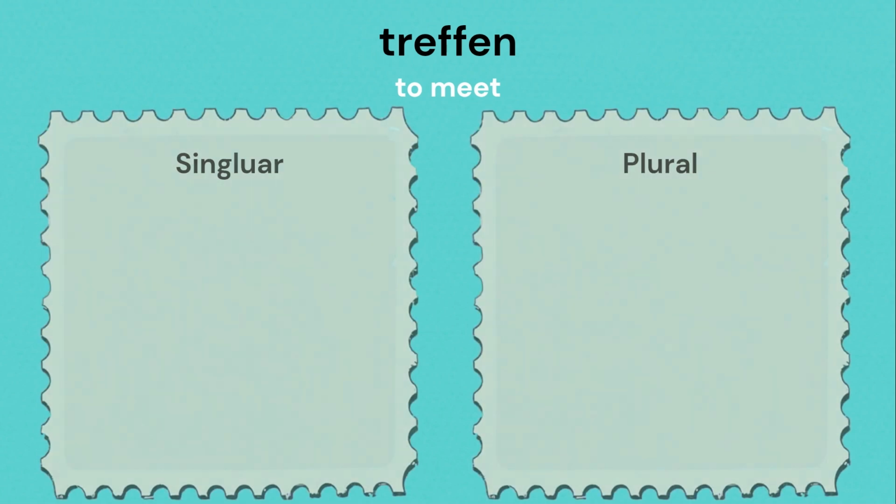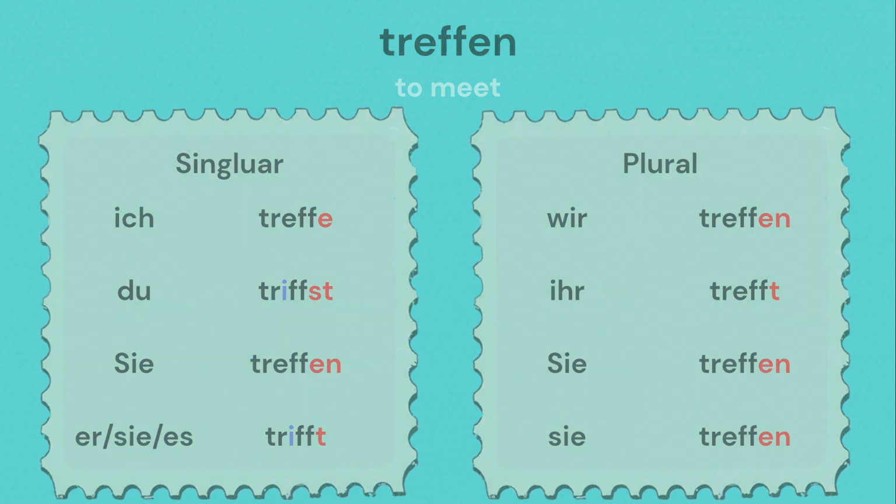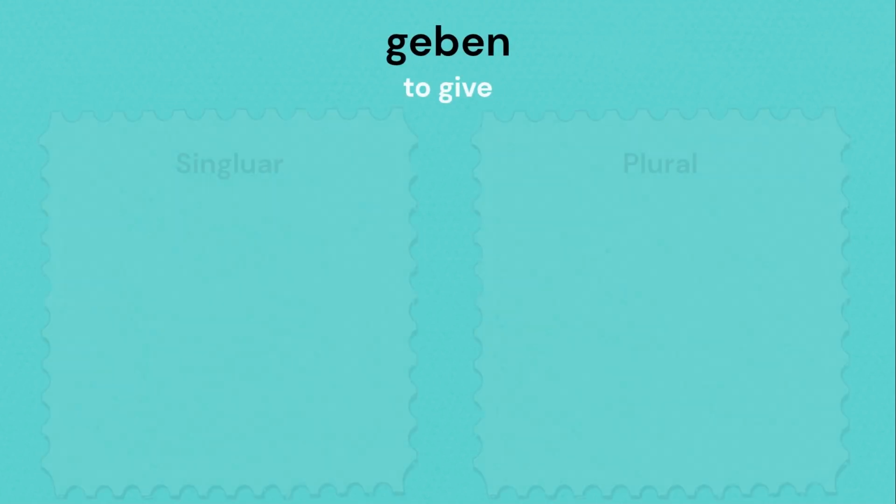And so is the next verb. Treffen. Ich treffe. Du triffst. Sie treffen. Sie es trifft. Wir treffen. Ihr trefft. Sie treffen.